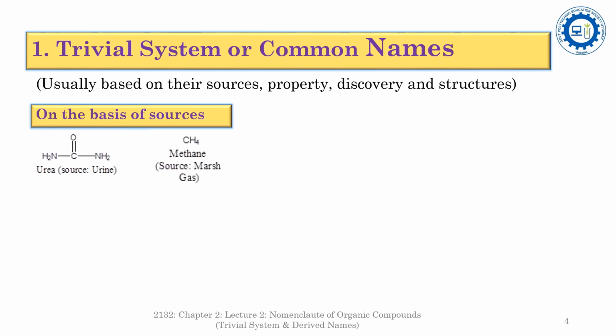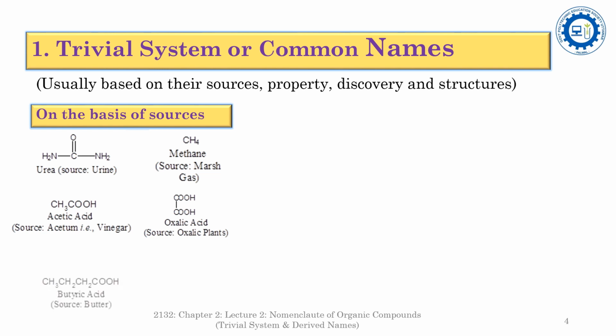Methane. The main source of methane is marsh gas. So methane is named on the basis of its source, marsh gas. Acetic acid. The main source of acetic acid is acetum, that is vinegar. So acetic acid is named on the basis of its source, that is acetum or vinegar. Oxalic acid. Oxalic acid is abundantly found in oxalis plants. So that's why oxalic acid is named on the basis of its source, the oxalis plants.